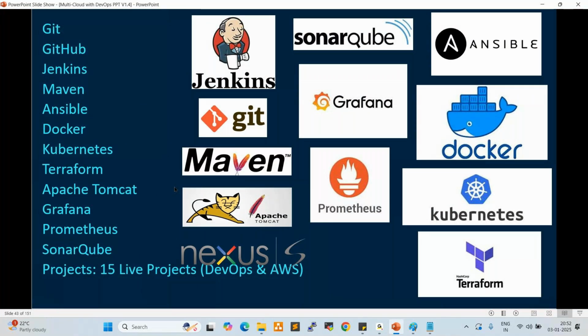Git, GitHub, Jenkins, Maven, Ansible, Docker, Kubernetes, Terraform, Apache Tomcat, Grafana, Prometheus, SonarQube. So here, Ansible, Docker, Kubernetes, Terraform, these 4 are very advanced tools, right? So we are going to learn this many tools, but we don't use all the tools in the real-time projects.